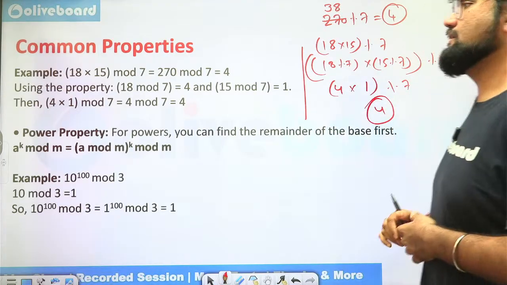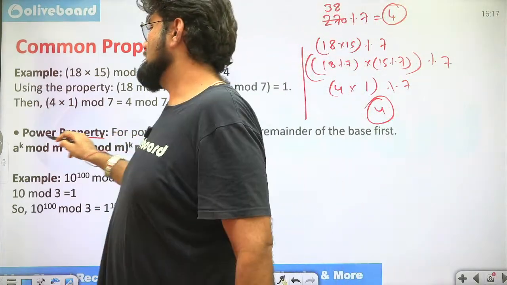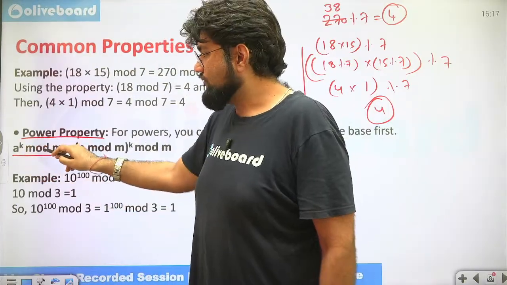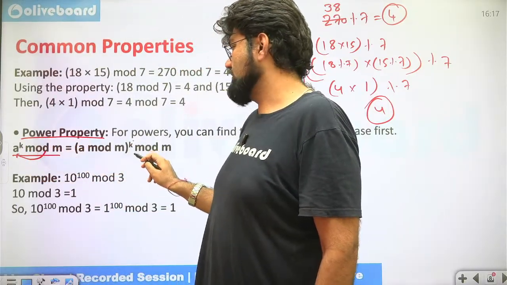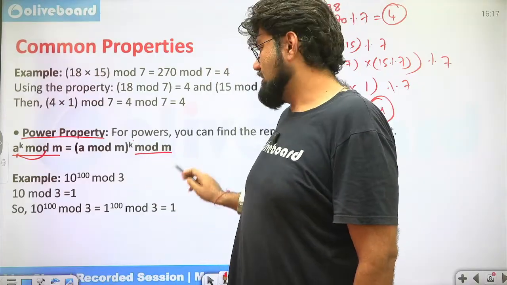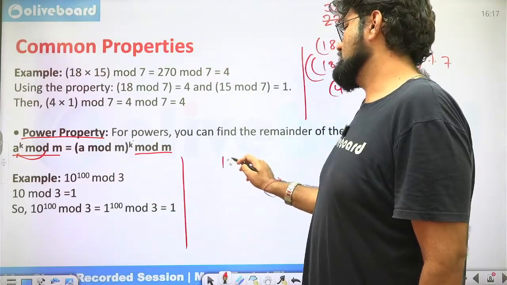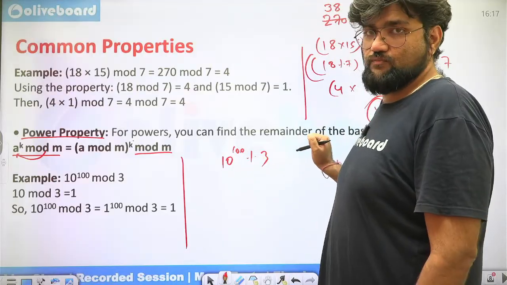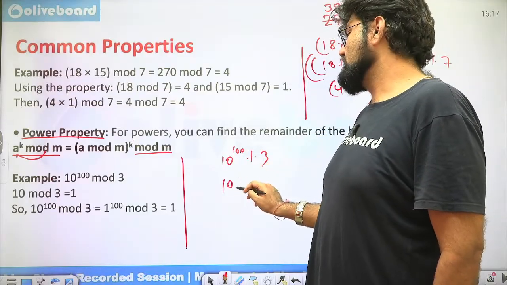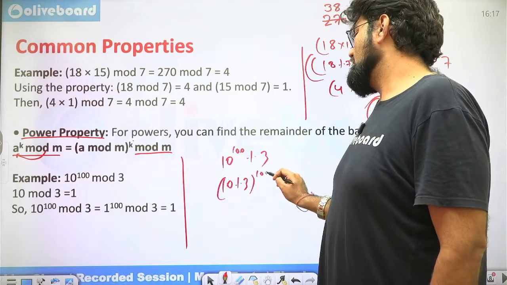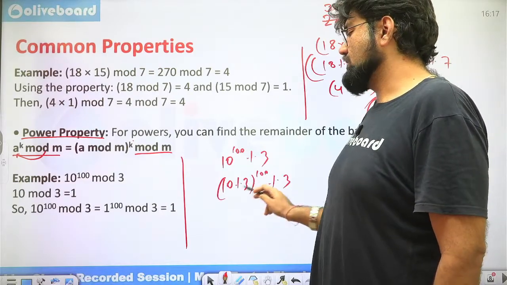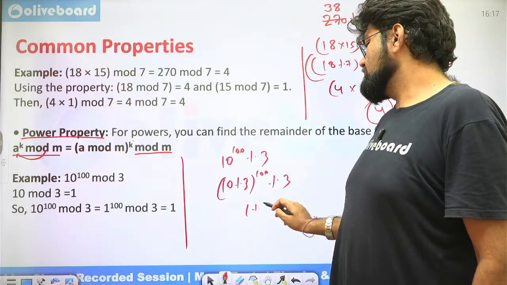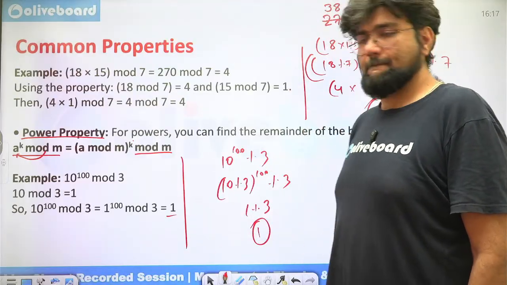Now power property. Power property is A to the power k mod m. This can become a very large number. So what we do is we find A mod m and we raise it to the power k and further add mod m. Simple example here, 10 power 100 mod 3. Are we going to put 100 zeros after 10? No. So what do we do? We say 10 mod 3 whole power 100 and for the safety sake we add mod 3 here. So 10 mod 3 is how much? 3 3s are 9. So 1 is left. 1 power 100 is 1 only and 1 mod 3 is nothing but 1.